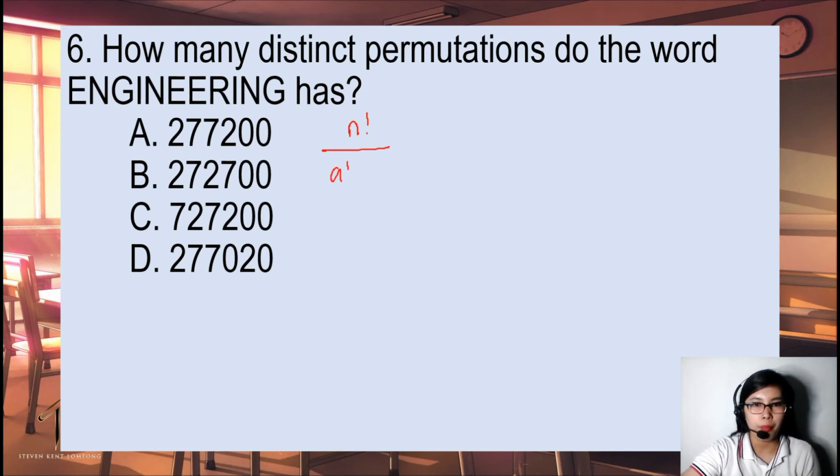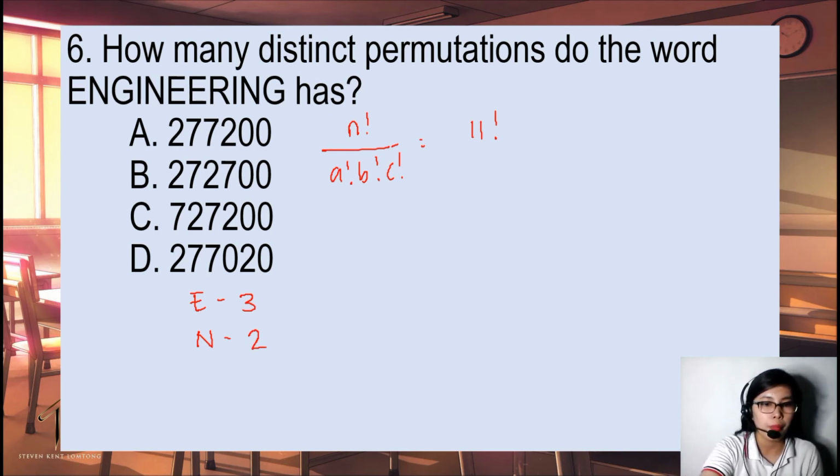Then we have a factorial, b factorial, c factorial, and so on. This is 11 factorial. Letter E, how many E's does engineering have? We have 3. How many N? We have 2. Only 2? 3 pala. I'm so sorry. Let me count again. That is 3.